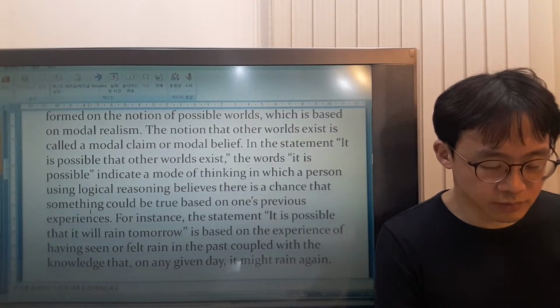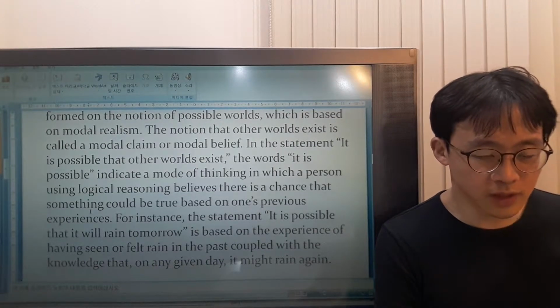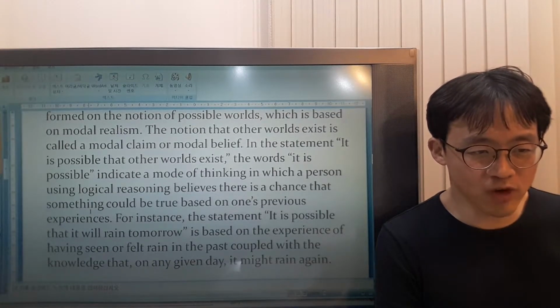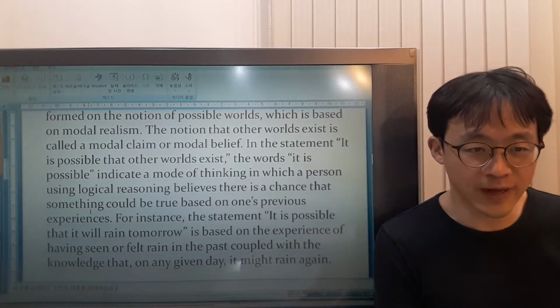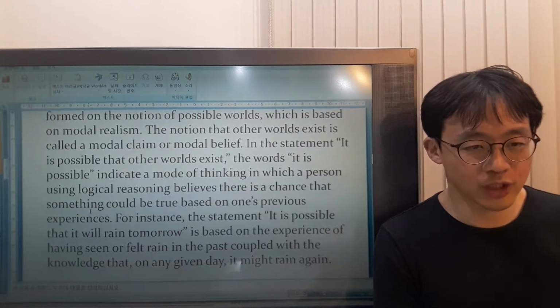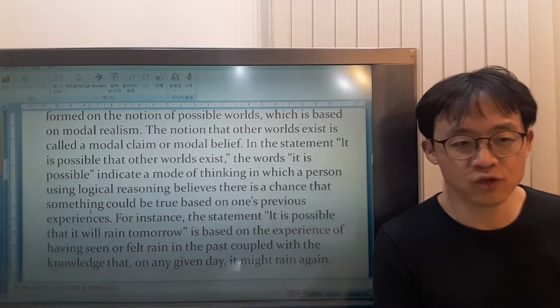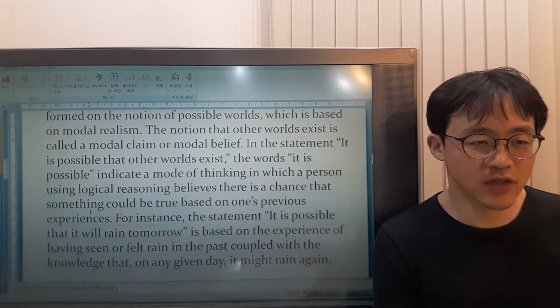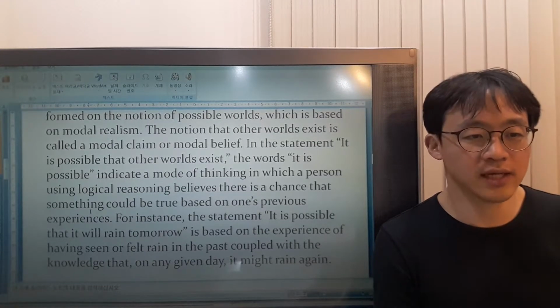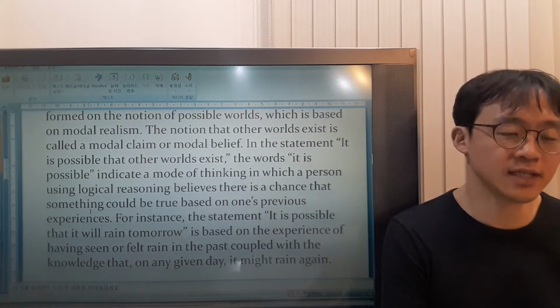For example, in the statement "it's possible that it will rain tomorrow," it's based on two facts. One of which is the experience of having seen or felt rain before, and the other thing is the knowledge that on any day it can rain again.